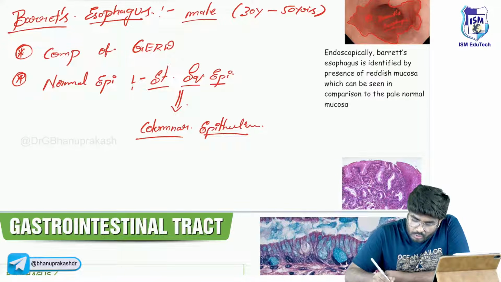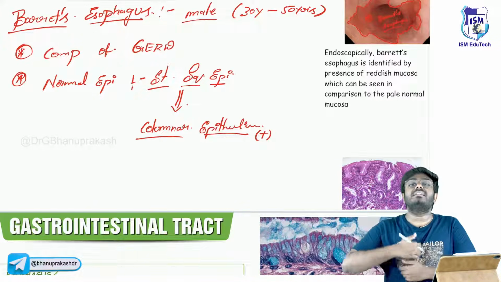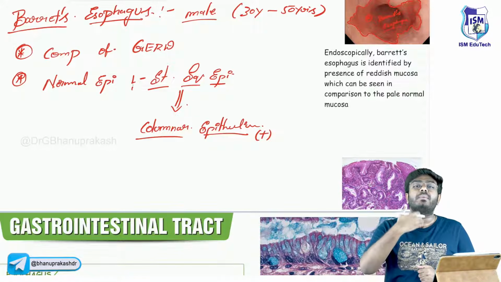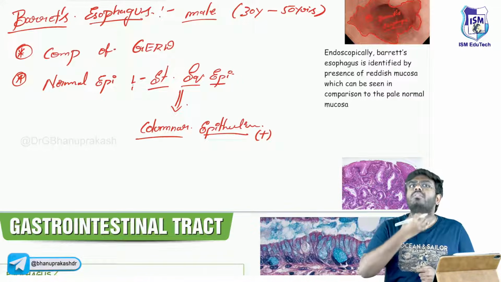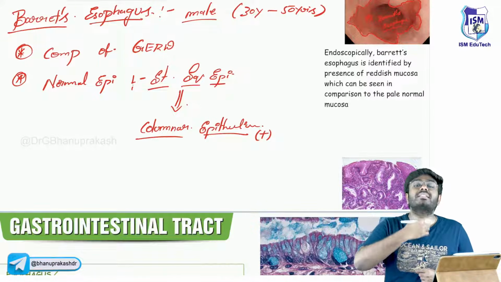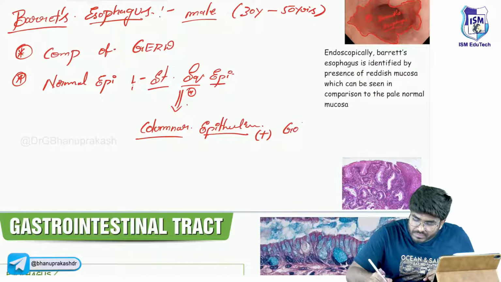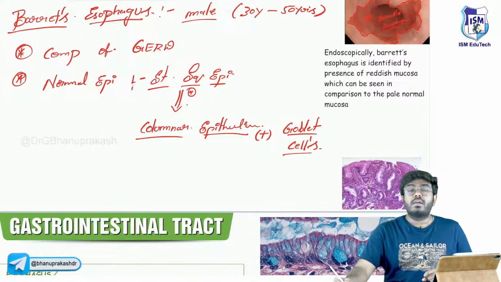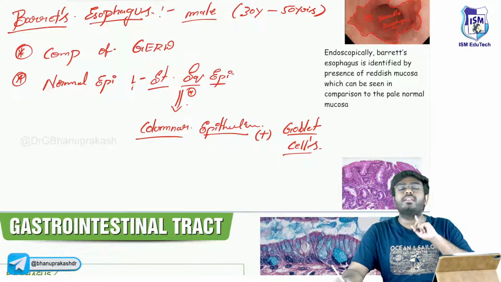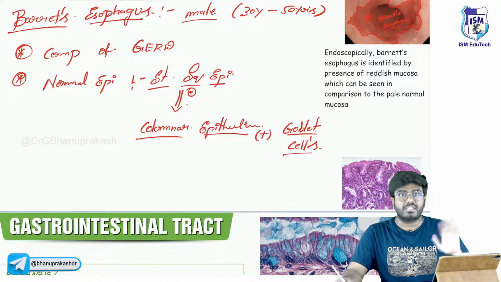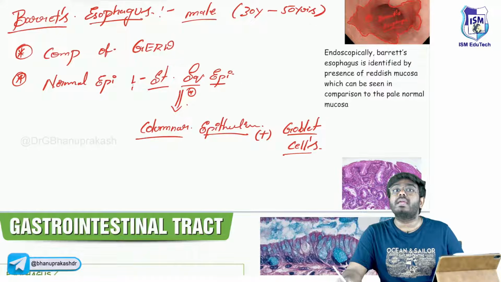Now, not only columnar epithelium, sir. Acid is coming, right? To protect the esophagus from this acidic damage, mucus should also be secreted in the esophagus. Who will secrete the mucus? So the stratified squamous epithelium is getting replaced with columnar epithelium along with goblet cells. Goblet cells are seen in the intestines, not in the esophagus or the stomach. Goblet cells are seen in the intestines.